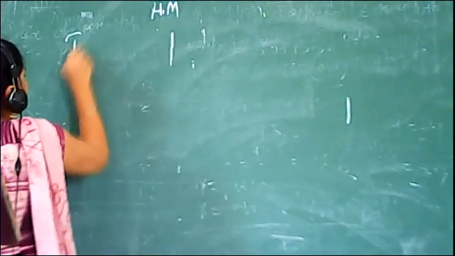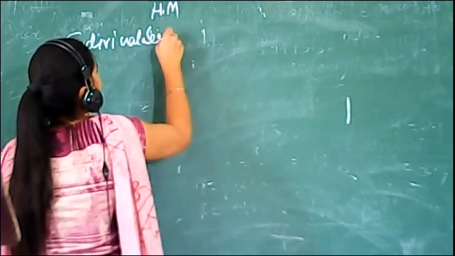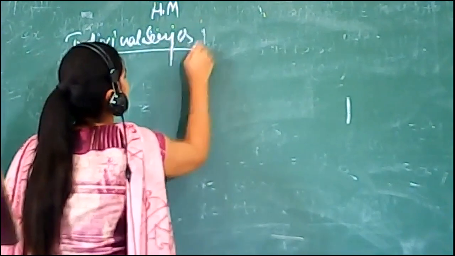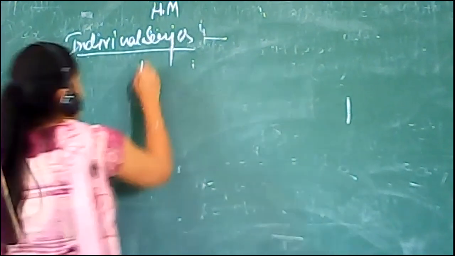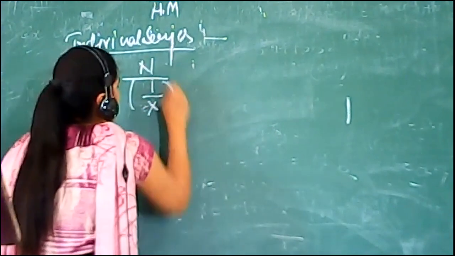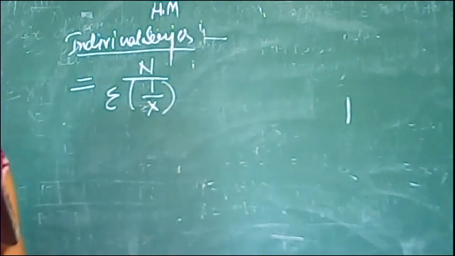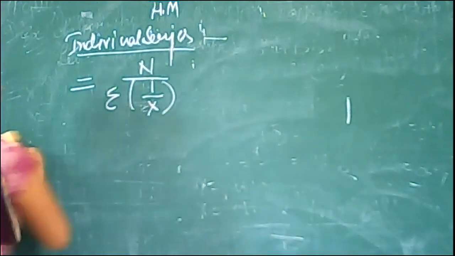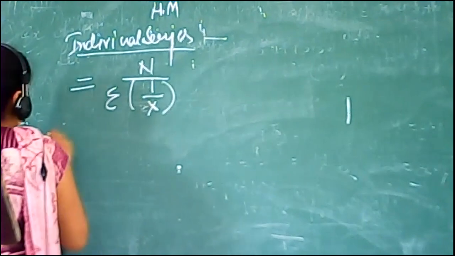The formula for the individual series is HM equals n divided by the summation of 1/x. This is the formula of the individual series. After this, we start with the example.